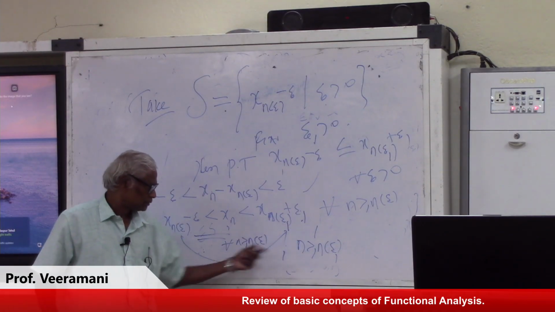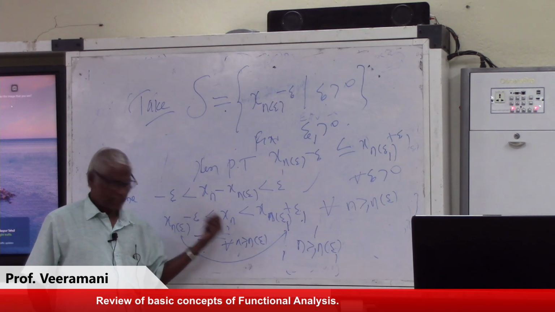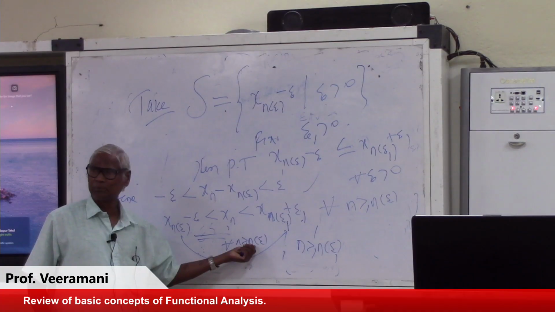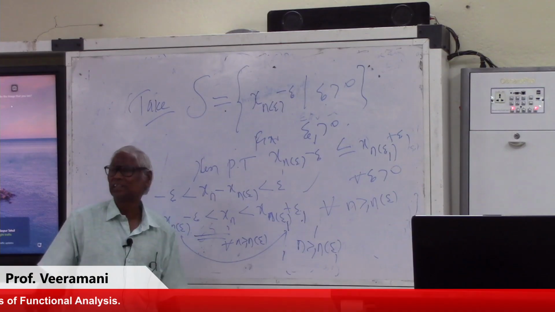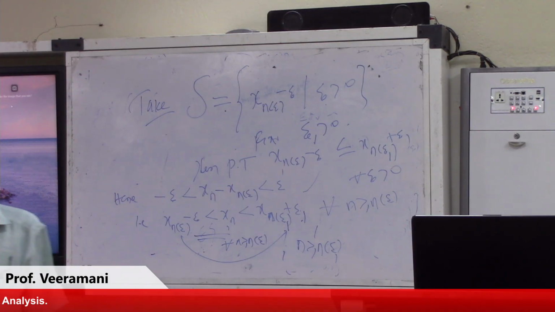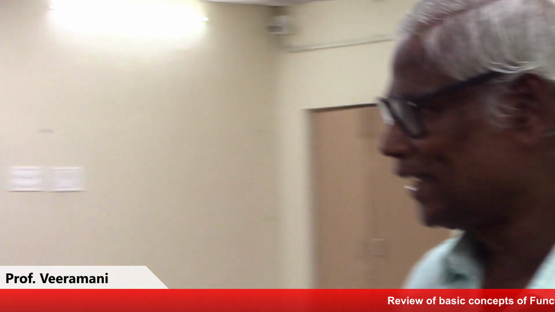Here you have fixed. Now we can take both we want. N should be greater than or equal to n of epsilon as well as n of epsilon 1 also, our usual way. Take the, we want that